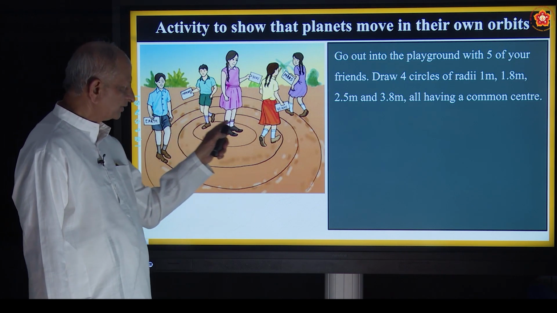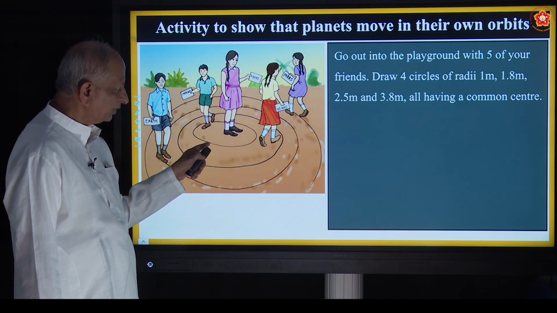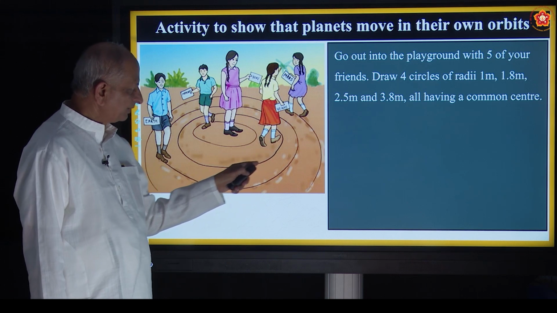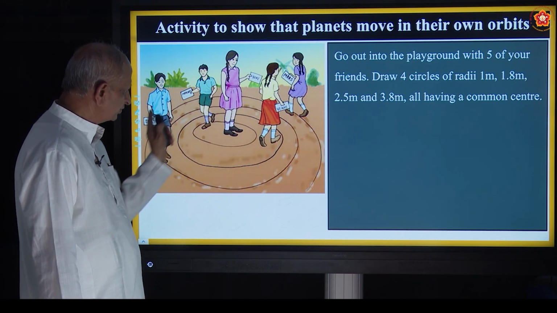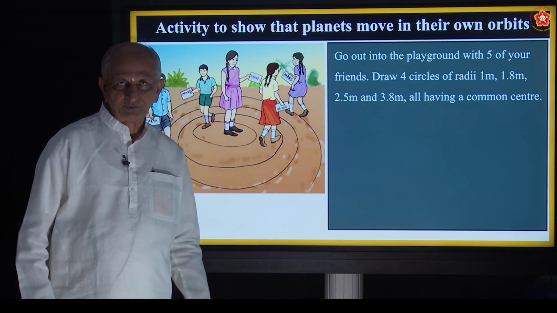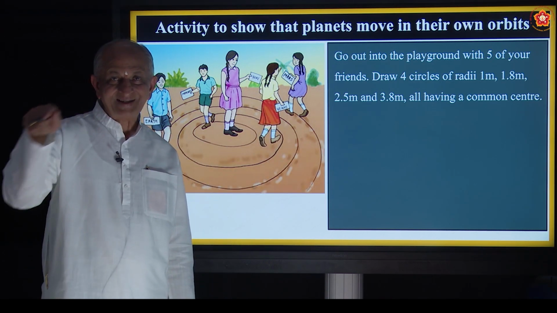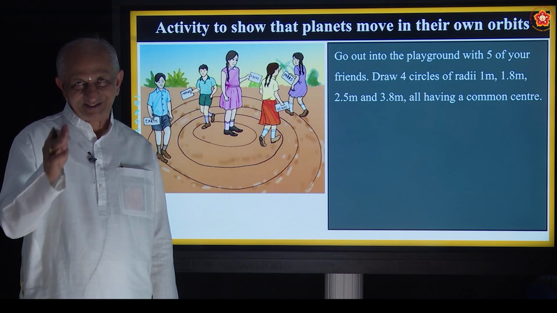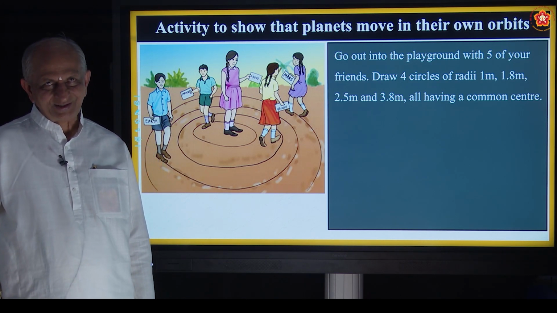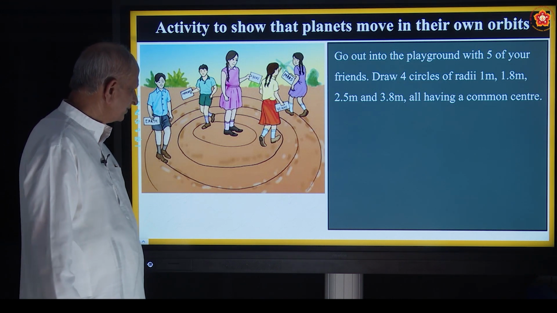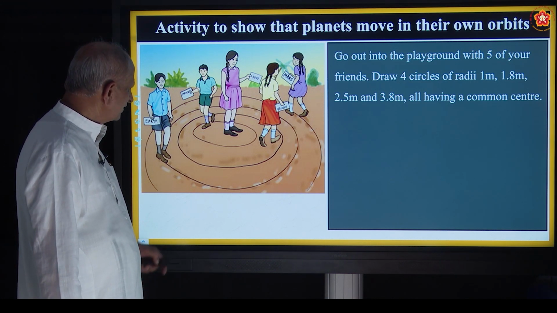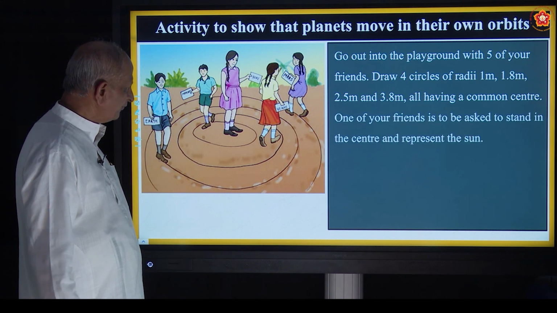So draw a circle. First circle is 1 meter, second circle is 1.8, third is 2.5, fourth is 3.8. Of course, you must have a bigger geometry box, not your own geometry box. In the school there will be a geometry box which the teacher will show. Like that you have it, and you select the 4 students.